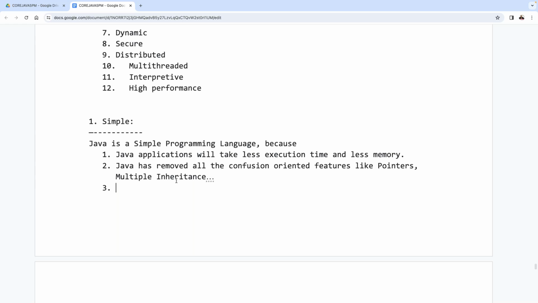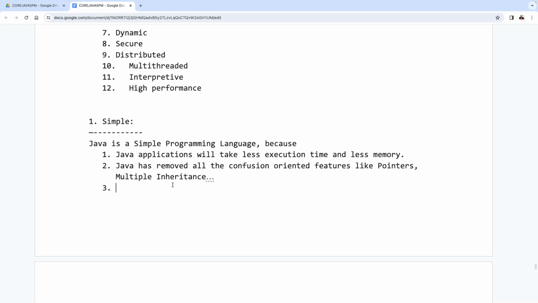Why, sir? Why were these confusion oriented features removed from Java? Because to make Java a simple programming language. To make Java a simple programming language, all the confusion oriented features are removed. All of you are getting it or not?